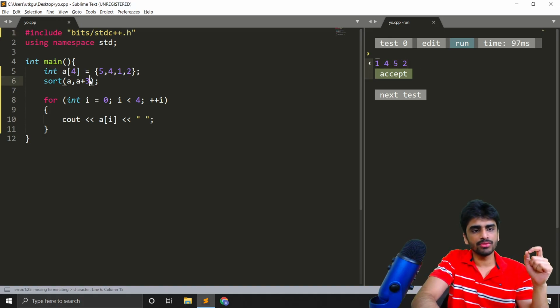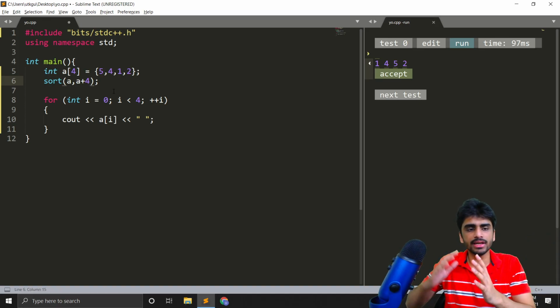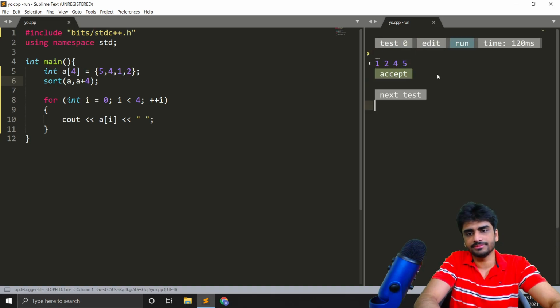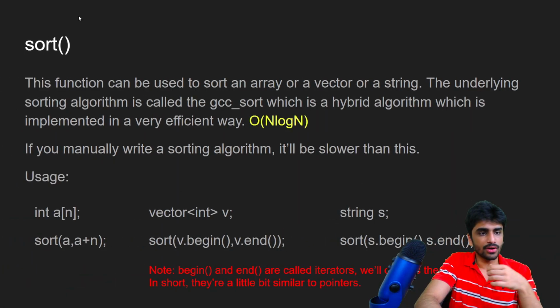So what you want to do is give it the pointer of the element that is on the right of the last element. So then the entire array will be sorted. So that's how you sort an array using the sort function.